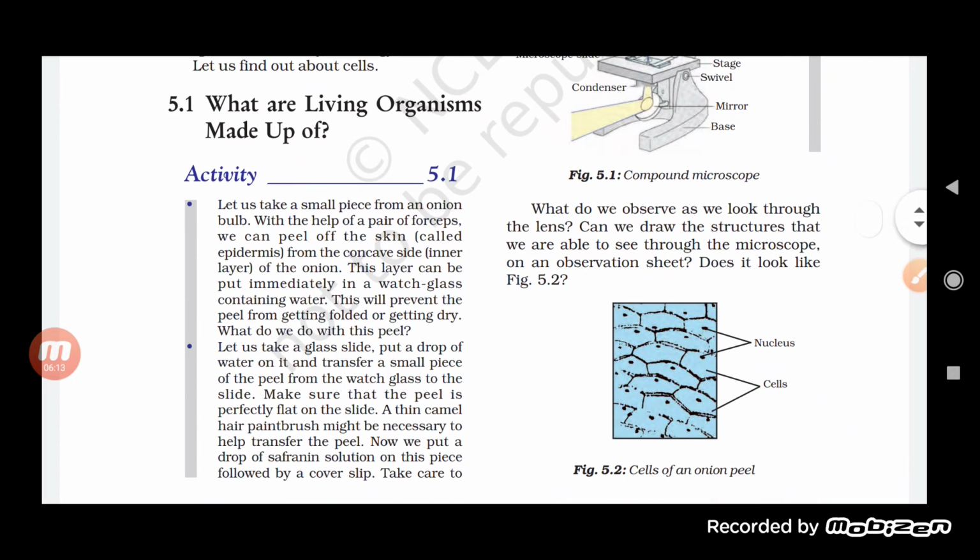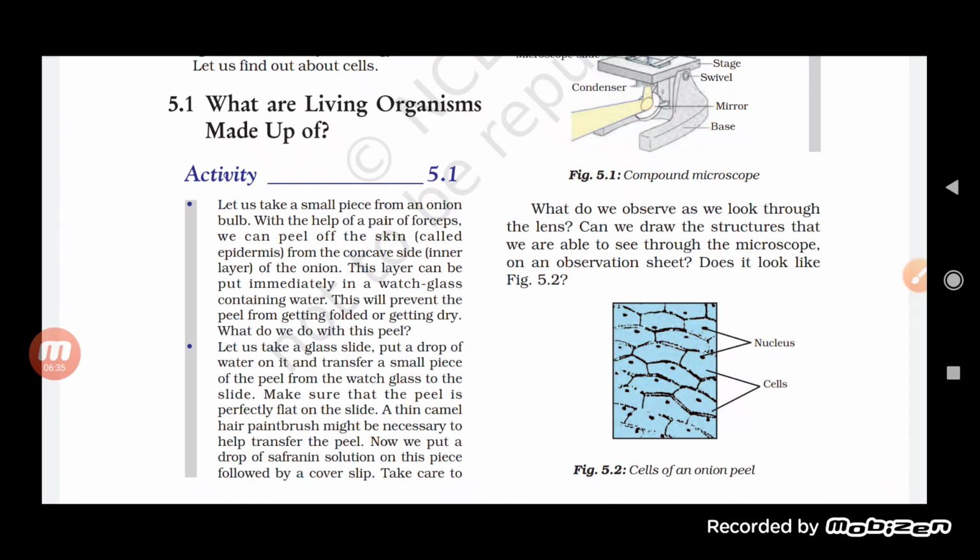Now see here, what are living organisms made up of? Let us find out what things are present in a living organism. Let us take a small piece from an onion bulb, and with the help of a pair of forceps we can peel off the skin called epidermis.